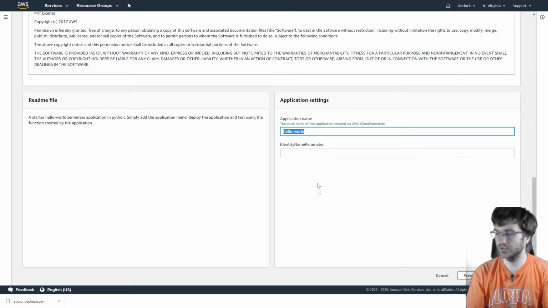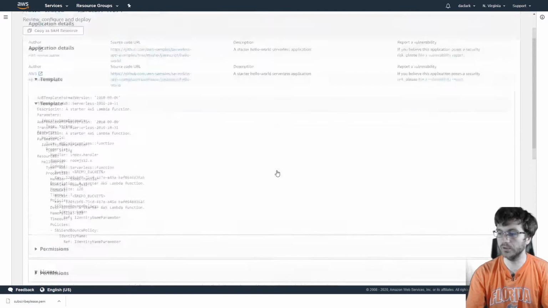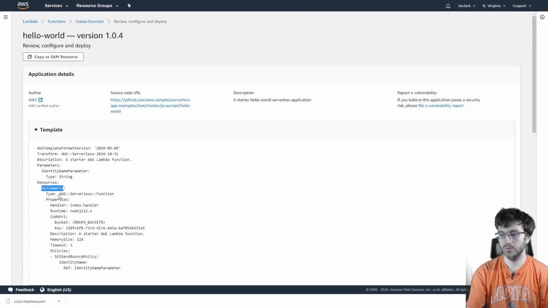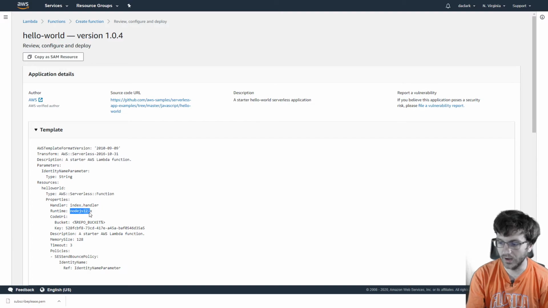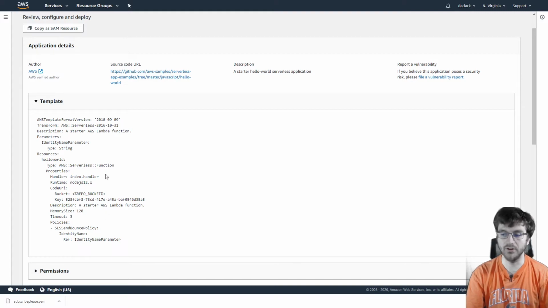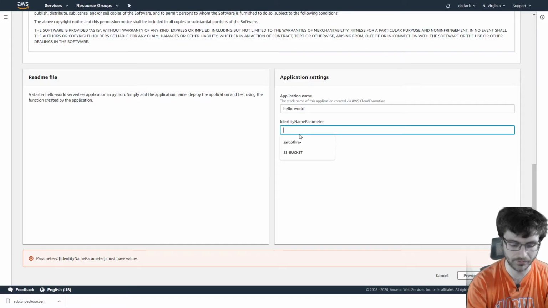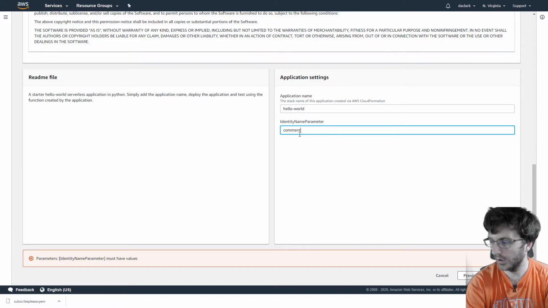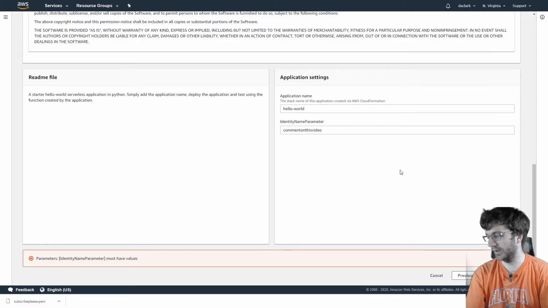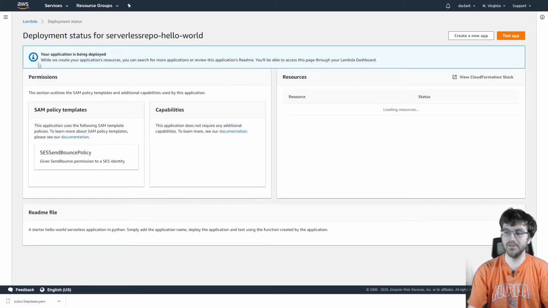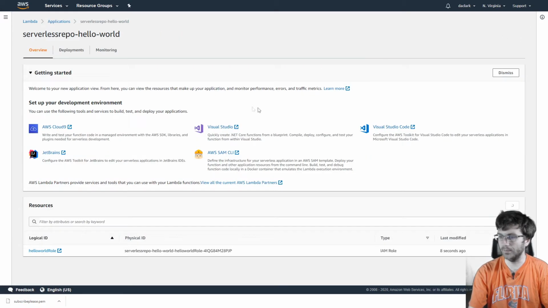So we have the option to change the name of this function, but we're just going to deploy it. And this will deploy this stack right here. What this will do is it'll have a runtime of Node.js 12, and then it'll create a serverless Lambda function to run this for us. Sorry, we actually need to put something into this identity name parameter. So we'll just call this comment on this video, and then we'll deploy it. Once you click the deploy button, it'll take you to a page saying your application is being deployed. And once it's deployed, we'll be able to test the app.